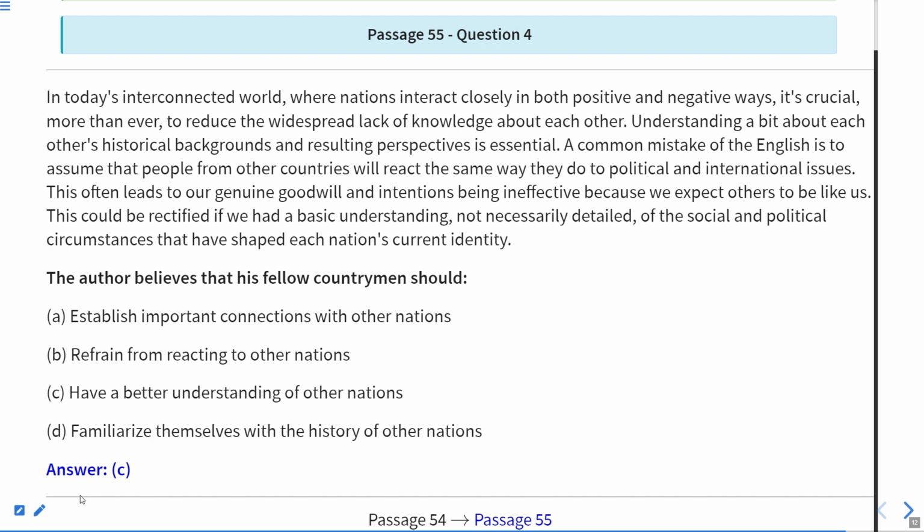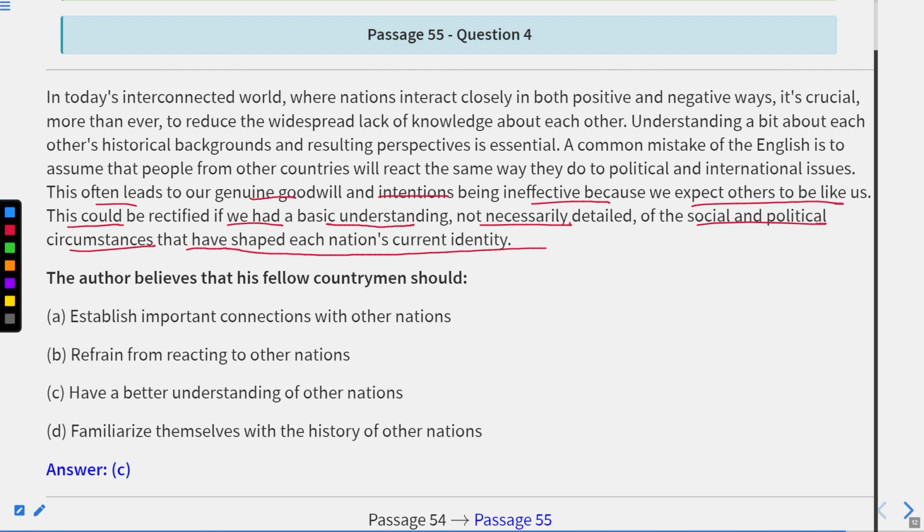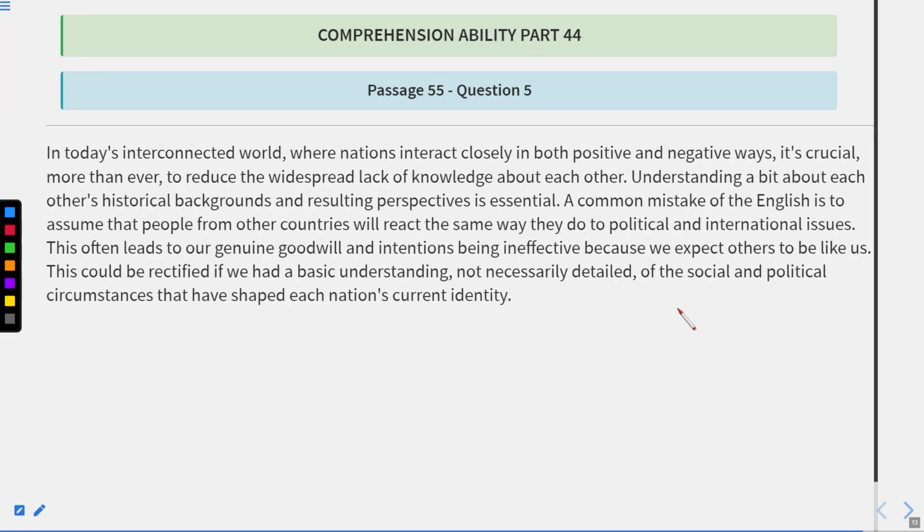As you can see over here, it is written that this often leads to genuine goodwill and intentions being ineffective because we expect others to be like us. This could be rectified if we had a basic understanding, not necessarily detailed, of the social and political circumstances that have shaped each nation's current identity. So according to this line, they should have a better understanding of other nations. They should have better knowledge of other nations as well. Now let us move to the next question.